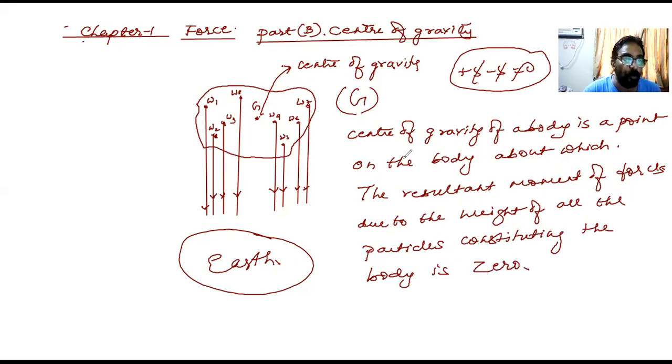So the center of gravity of a body is a point on the body about which the resultant moment of forces due to the weights of all the particles constituting the body is zero.